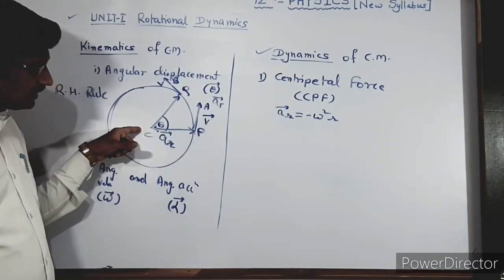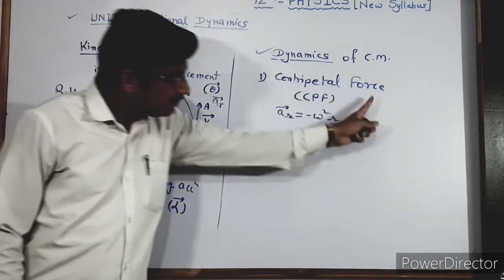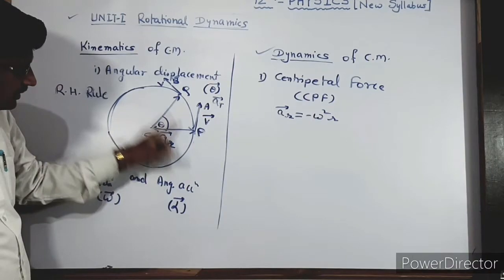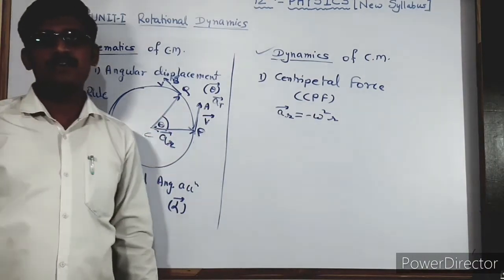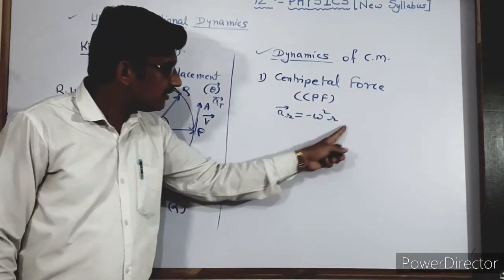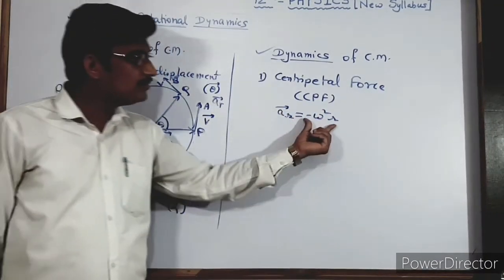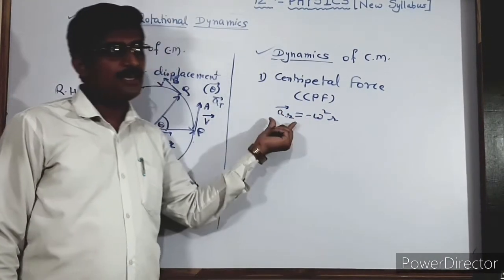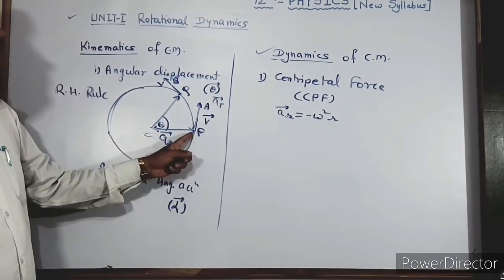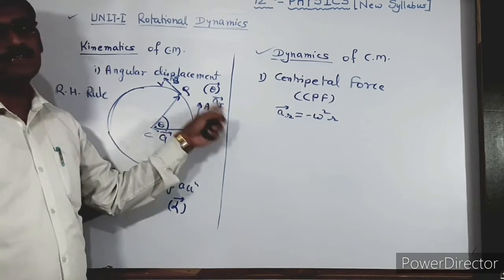It can be said that the centripetal force is responsible for that acceleration AR, and therefore the centripetal force gives the direction of AR and also the value of AR, that is radial acceleration. There is another, that is tangential acceleration.